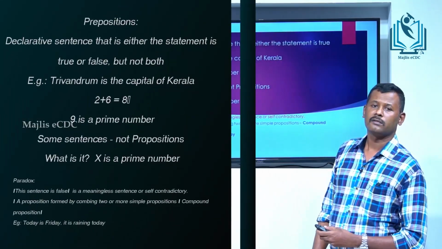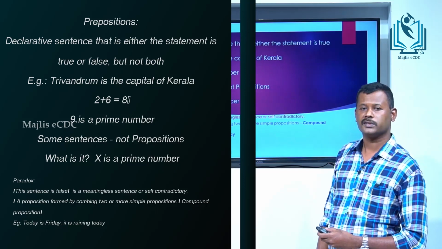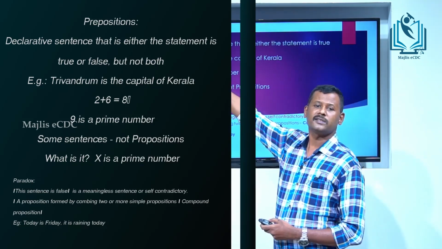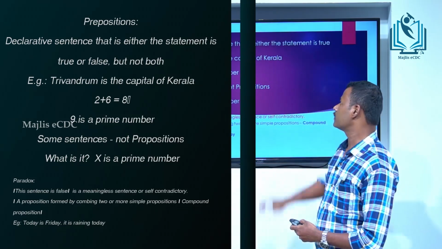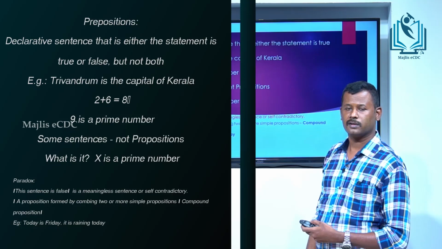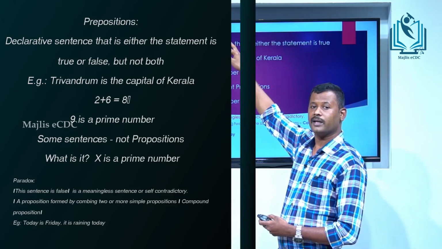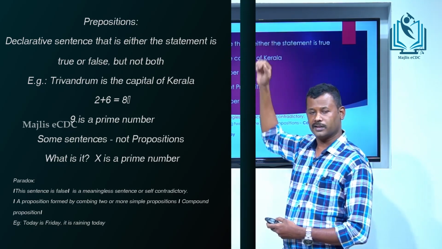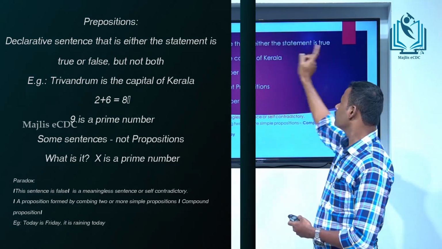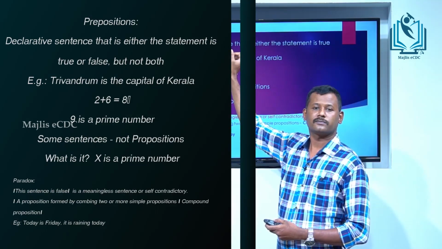Firstly, we are discussing propositions. What is a proposition? A proposition is a declarative sentence that is either true or false, but not both.